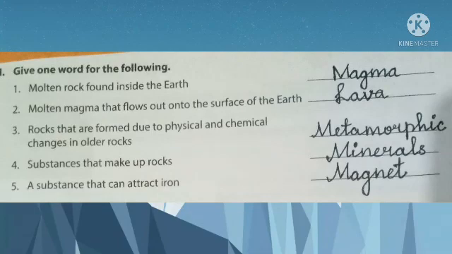Next, give one word for the following. Molten rock found inside the earth. Magma. Molten magma that flows out onto the surface of the earth. Lava. Rocks that are formed due to physical and chemical changes in older rocks. Metamorphic. Substances that make up rocks. Minerals. A substance that can attract iron.